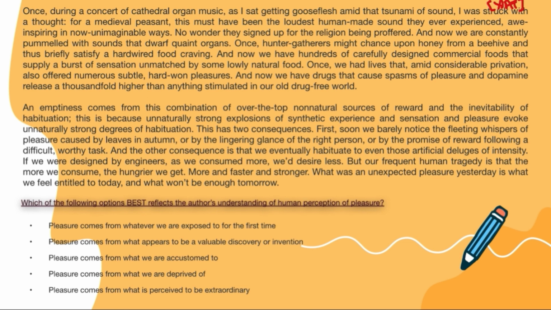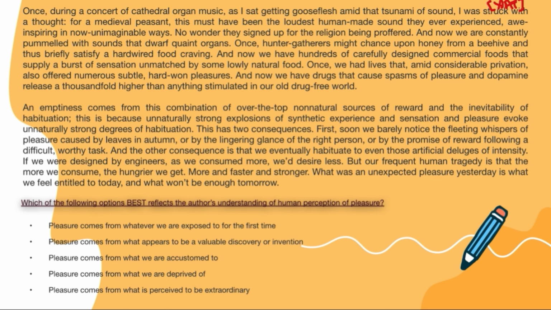Now when we come to modern life, it bombards us with sounds and experiences which are far more intense than they used to be in the past, again comparing it to the concerts and the cathedral organ music. And there is the comparison of historical natural rewards like finding honey, the example given here, with modern synthetic rewards such as commercial foods and drugs, which provide us very intense sensations. This is what the first para is about.